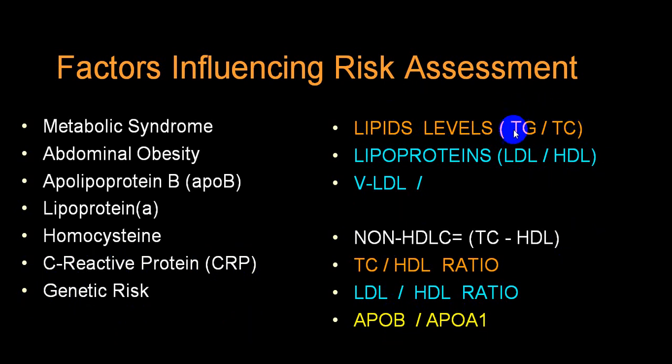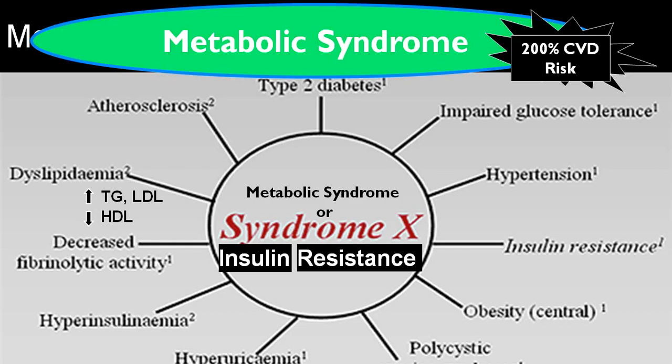And whenever there is a high level of TG, you will have very low density lipoprotein being elevated. And when you calculate non-HDL cholesterol, it will be very high in a person who has an elevated LDL level. So in that group, you have a high non-HDL level, and you should calculate the ratio of total cholesterol to HDL or LDL to HDL, or even sometimes, if possible, apolipoprotein B to apolipoprotein A1 calculation is done.